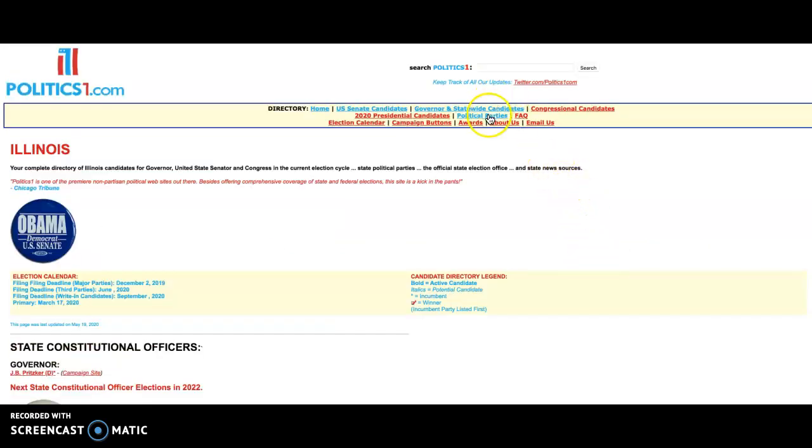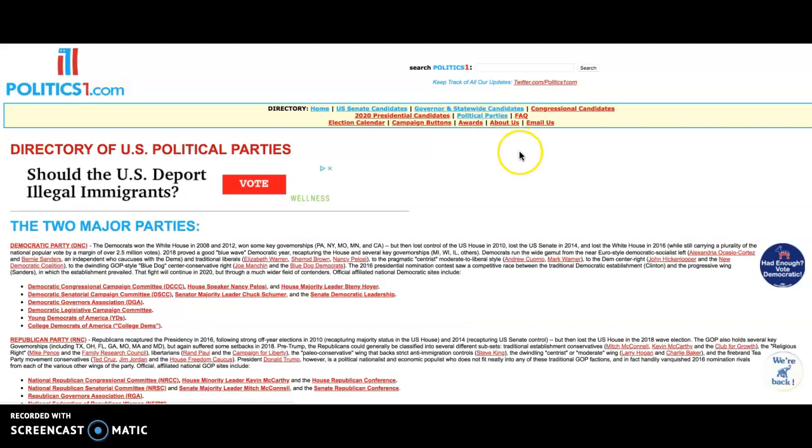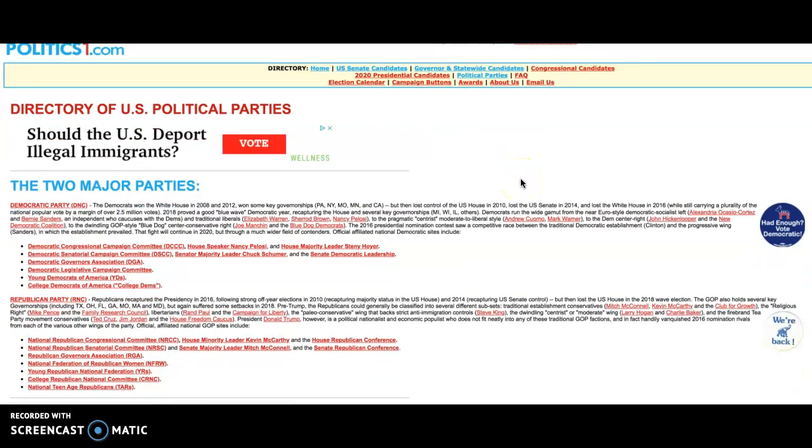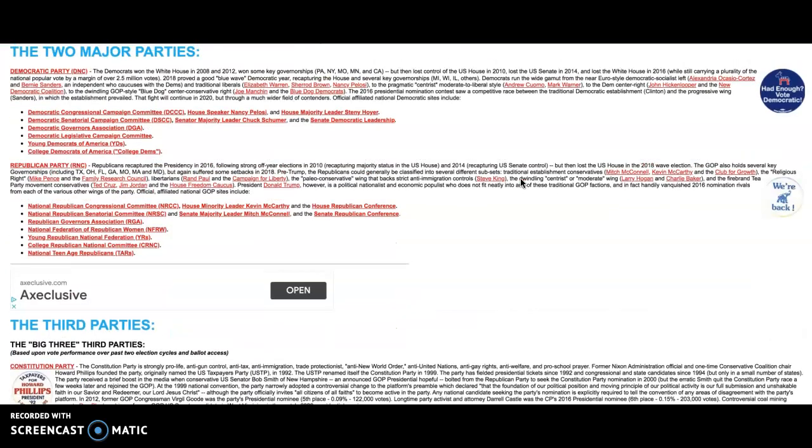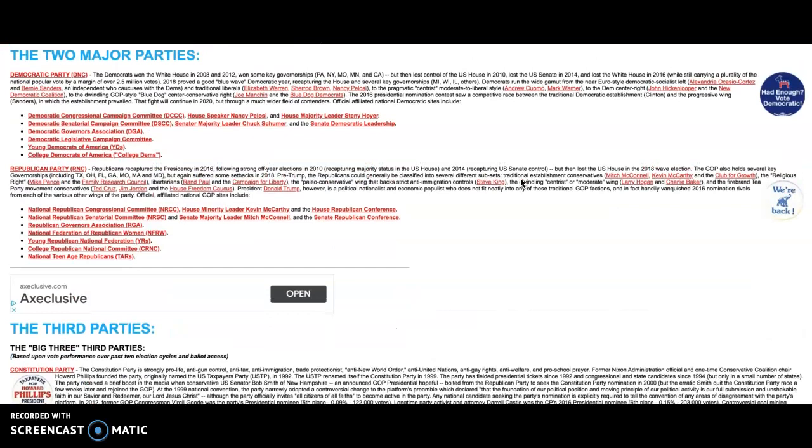Now, if you want to look at something that's related directly to one of our lectures, we'll go to political parties. The unfortunate thing about this website at times is that it has a lot of pop-up ads, so you just got to be careful with those. But you go to political parties, and it has all of the information regarding the two major parties in the United States. So, for example, the Democratic Party has all of these committees and associations affiliated with it.